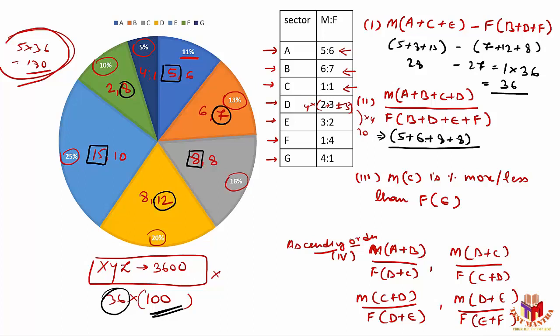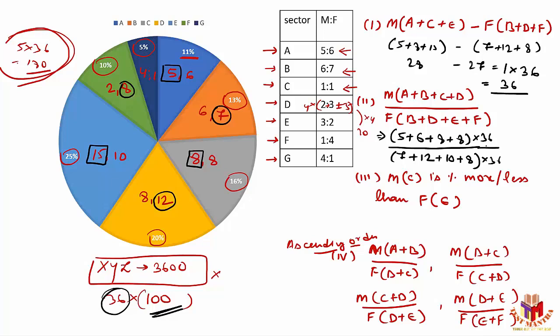Divided by the number of females in B, D, E, and F. So B, it's 7 females, right? D, 12 females, E, 10, and F has 8 females available. So let's add these numbers.